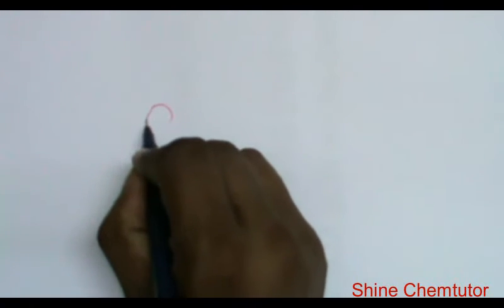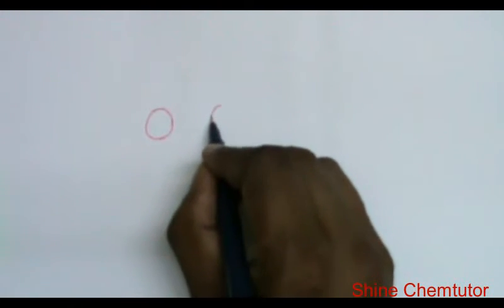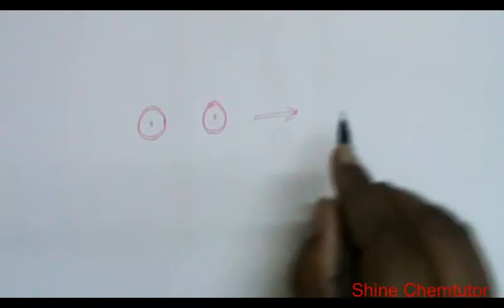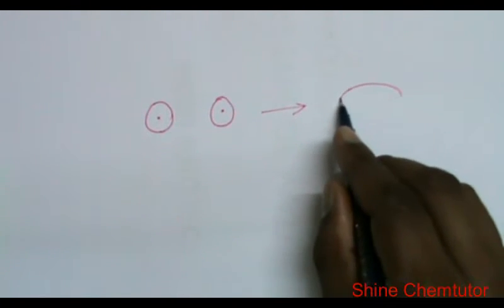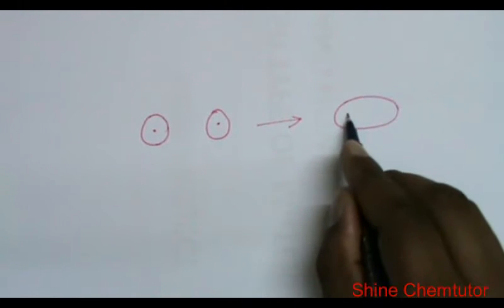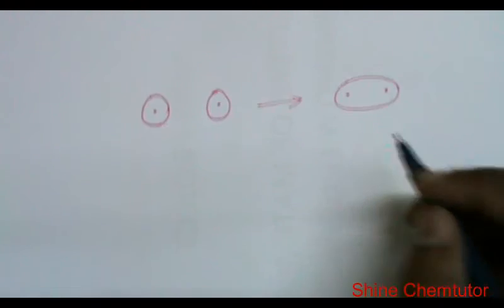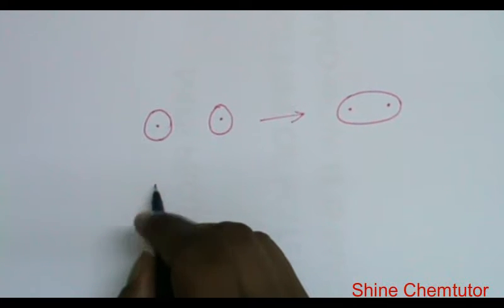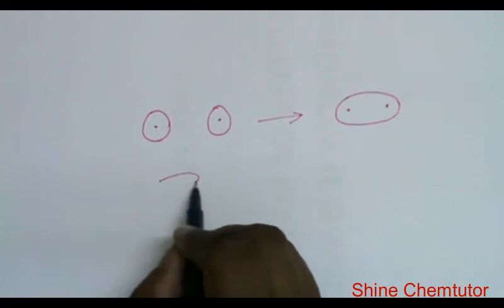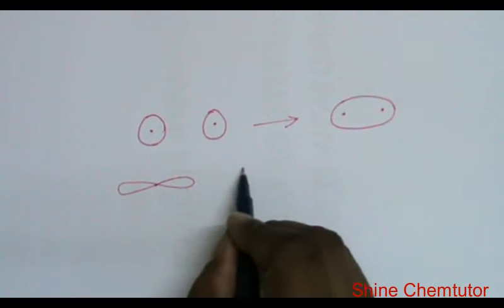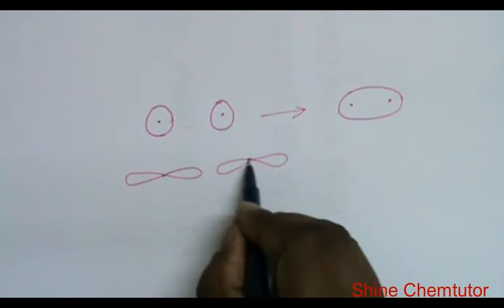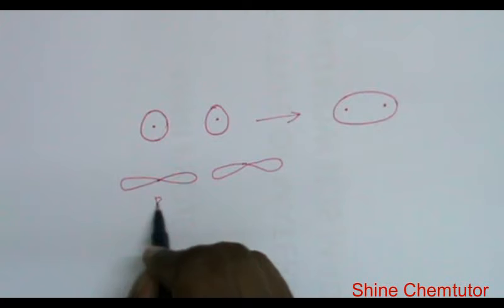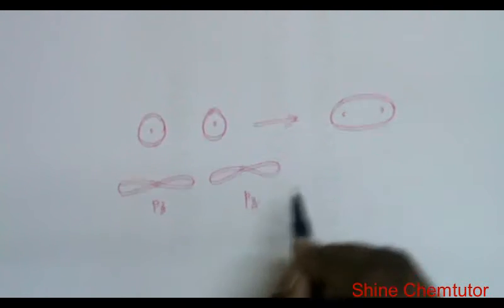When you go for sigma molecular orbitals, that will be something different. Consider this is an s orbital. They combine to give a sigma bonding orbital like this. Similarly, you can go for pz also. Say we have two orbitals like this. This is pz, this is also pz.